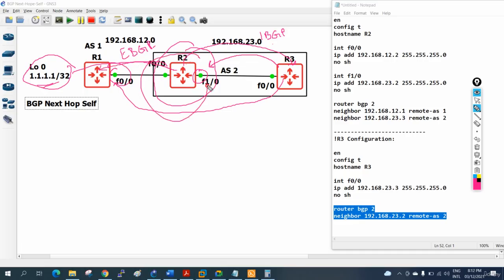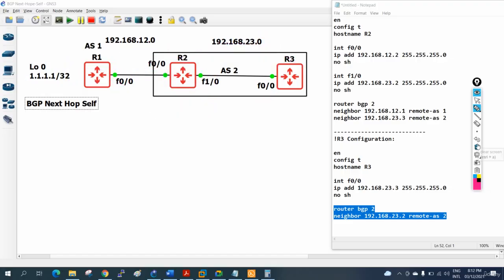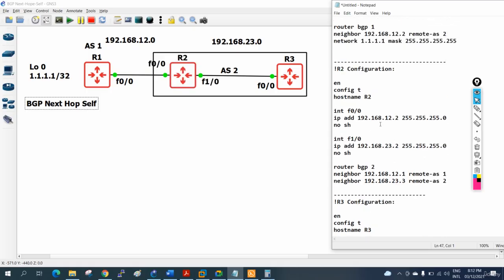We will tell this to R2, then R2 will start working perfectly. When R2 gives this information this way, R3 will send the traffic to 1.1.1 perfectly. So this is the issue. Now we can do the configuration on the router which is connecting iBGP to eBGP. This is E, this is I. R2 is connecting, so we need to do this configuration in R2.